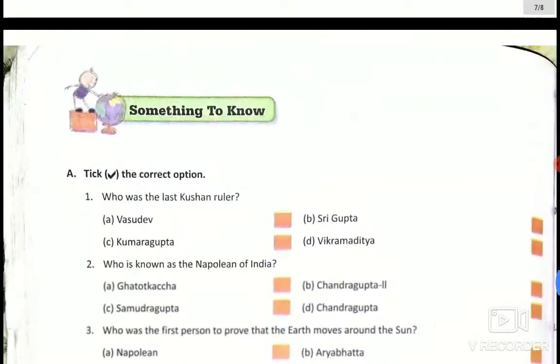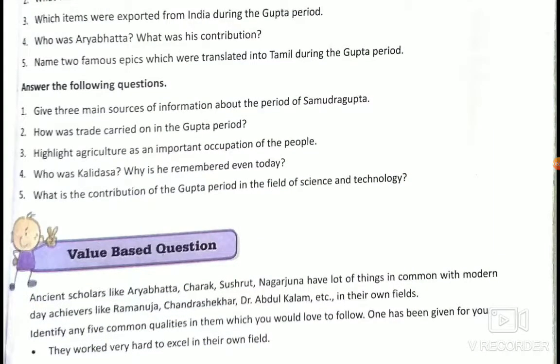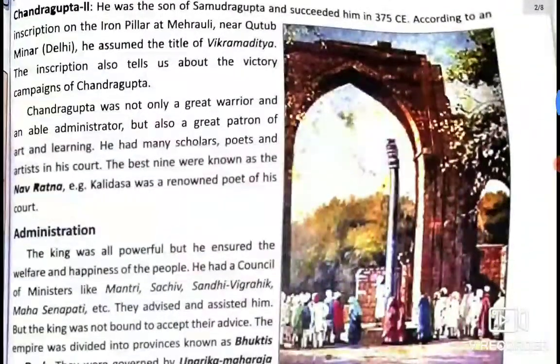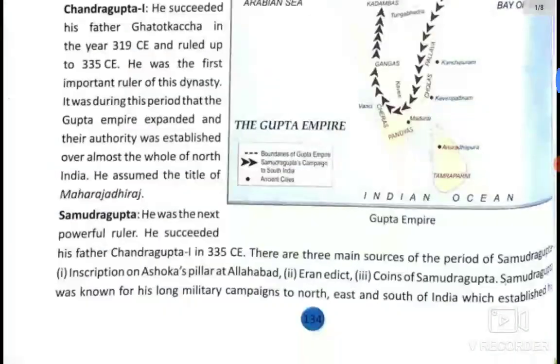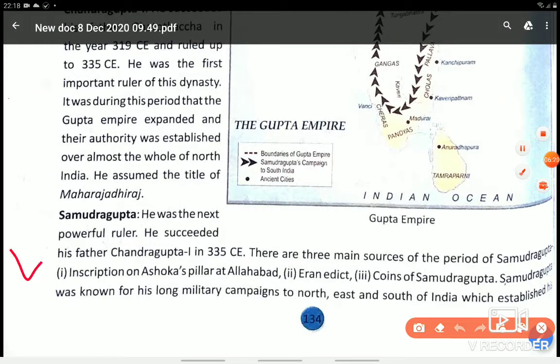Next, long questions. First question is three main sources of information about the period of Samudra Gupta. Let me show you the three sources. When I was discussing there, I told you the coins of Samudra Gupta, then Iran edicts and Ashoka's pillars. So this is for E1 answer. These are the three sources.